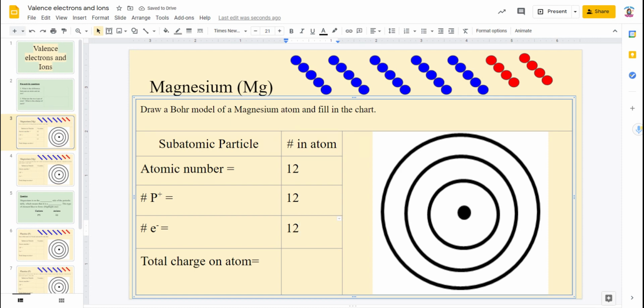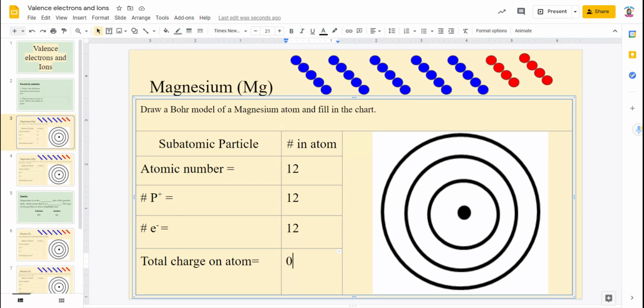So, when it asks, what's the total charge on this atom? Well, we have 12 positives and 12 negatives. So the overall charge is going to be 0, because your positive protons equal your negative electrons. So our overall charge for this atom is 0.